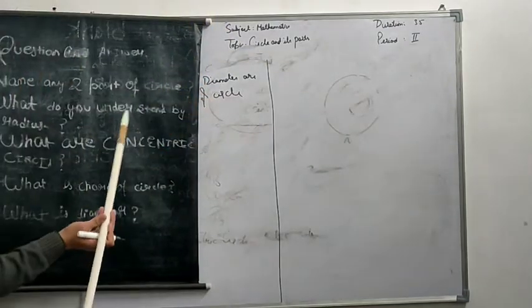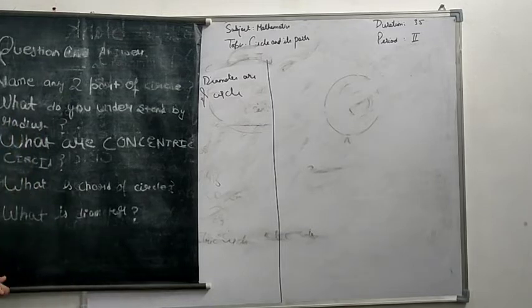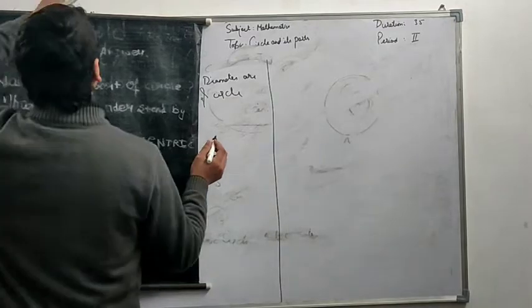Question number 2 is, what do you understand by radius? Speak up. Sir, a radius is a line which is drawn in center of circle and circumference. You are right up to the part.